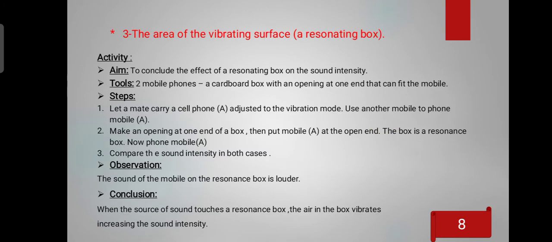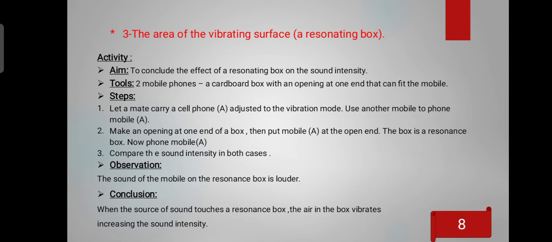Next, number 3, the area of a vibrating surface. The aim of this activity is to conclude the effect of a resonating box on sound intensity. We will bring 2 phones and a cardboard box with an opening at one end that can fit the mobile. Steps: let a mate carry cell phone A adjusted to vibration mode, and call it using another mobile. Make an opening at one end of the box, then put mobile A at the open end.